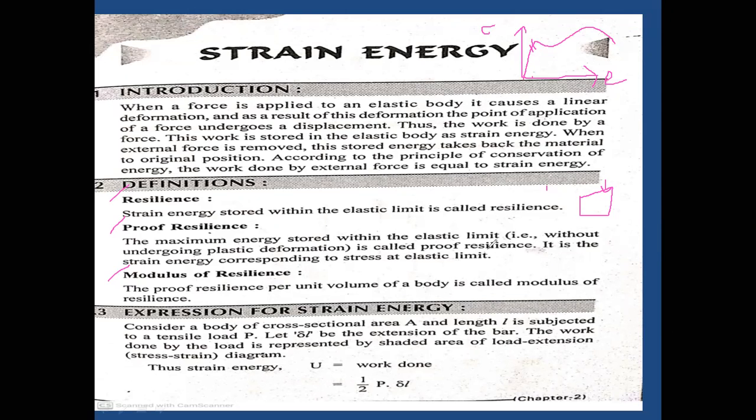Proportionality is nothing but corresponding results. Suppose 1 kilonewton is applied, the strain will be 1. If I apply 2 kilonewtons, obviously the strain will also be 2. If you apply 3, the strain will be 3. So that type of values shows proportionality.